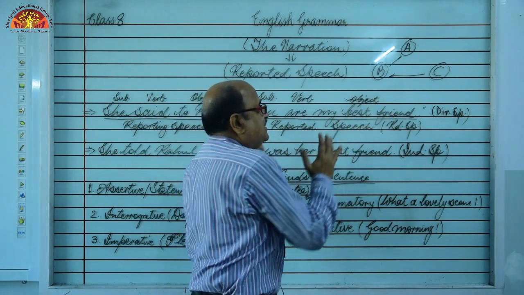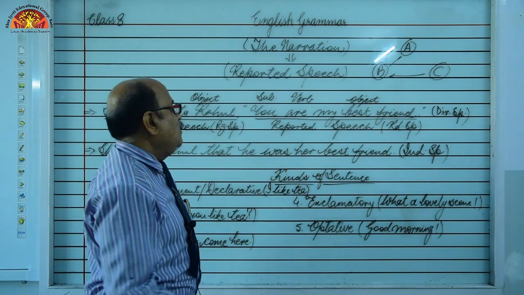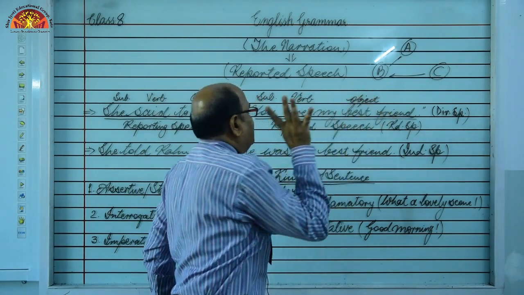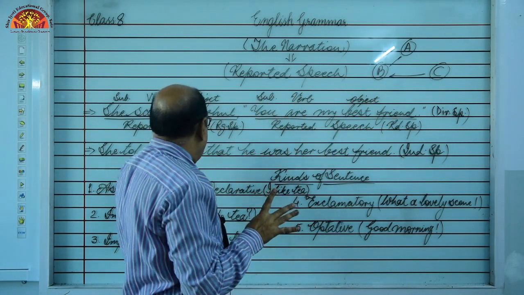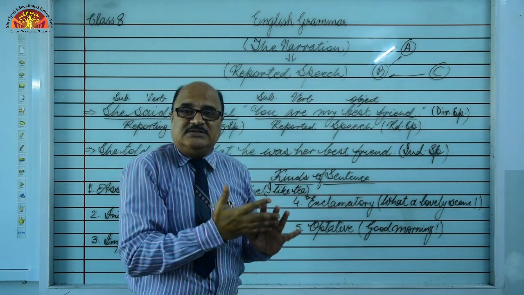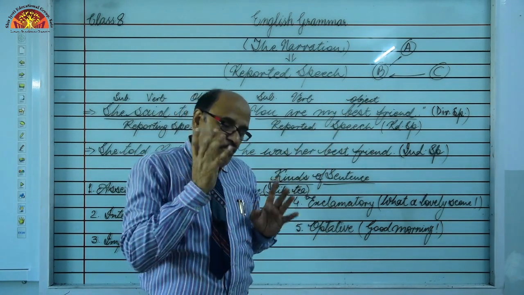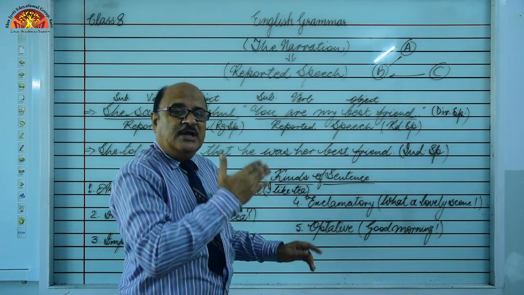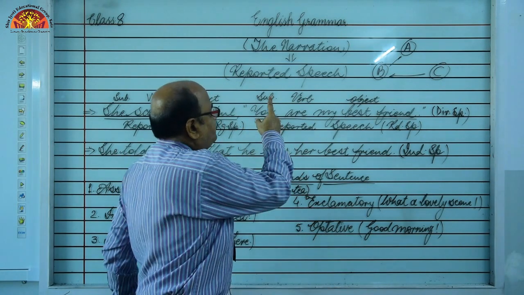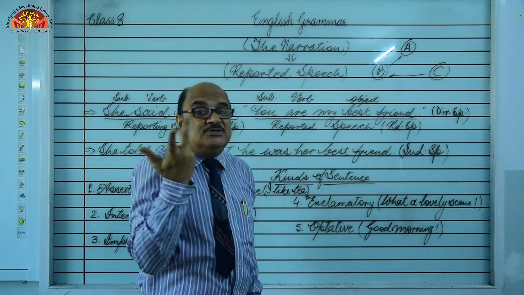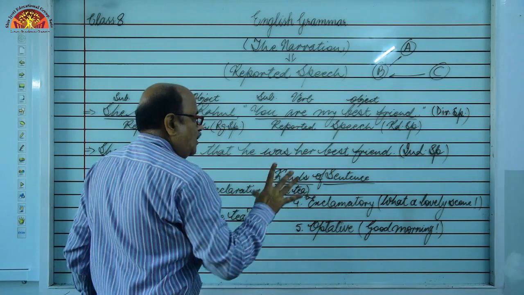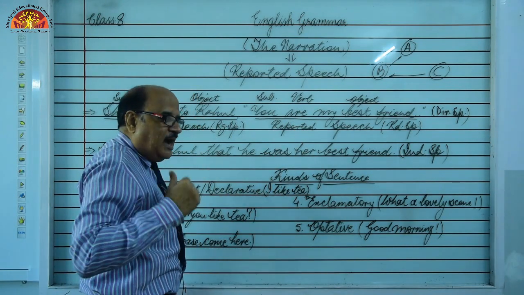This is reported speech. First of all we have to find out its kind, what kind of sentence this is, not this part, only this part, the reported speech. Whatever the kind of sentence has been given in the reported speech is to be found out. So, how many kinds of sentence are there?